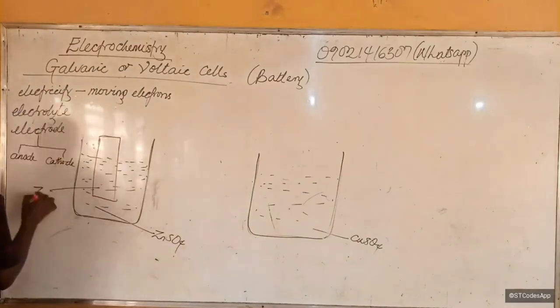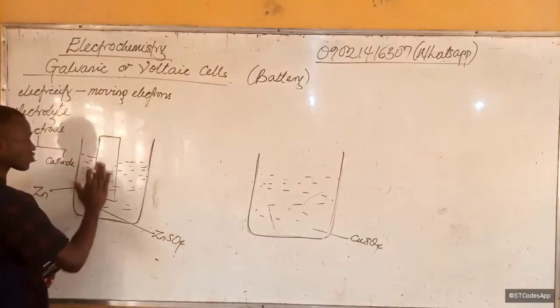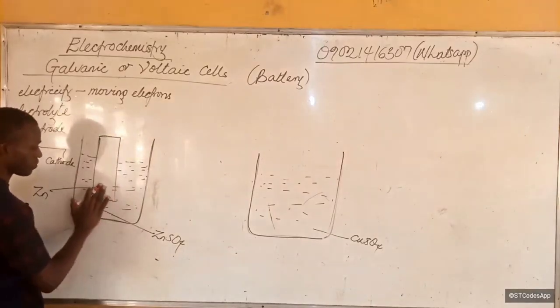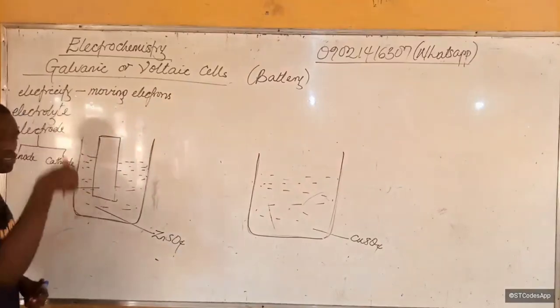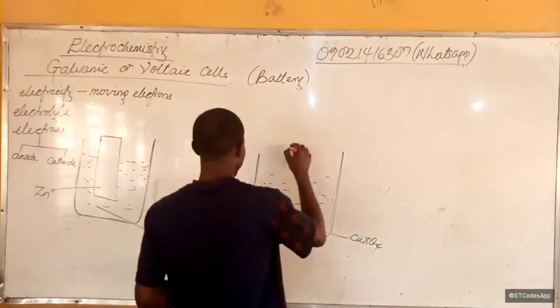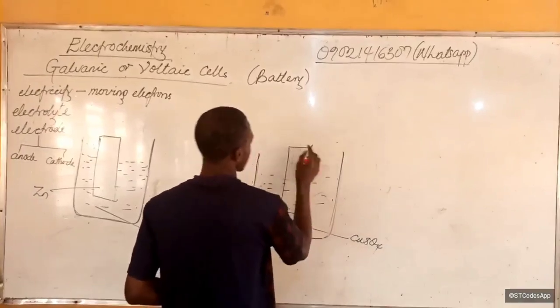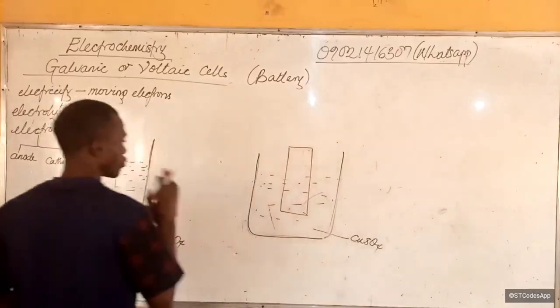Notice it is just zinc metal, immersed in a solution of its salt. And here we immerse copper metal in a solution of its salt also. So we have two electrodes here.